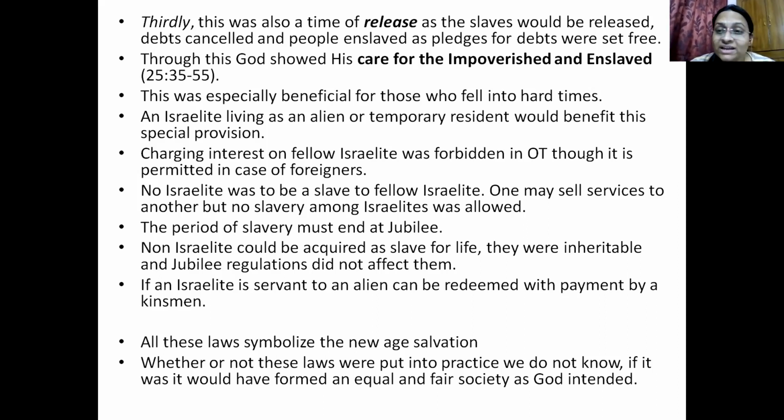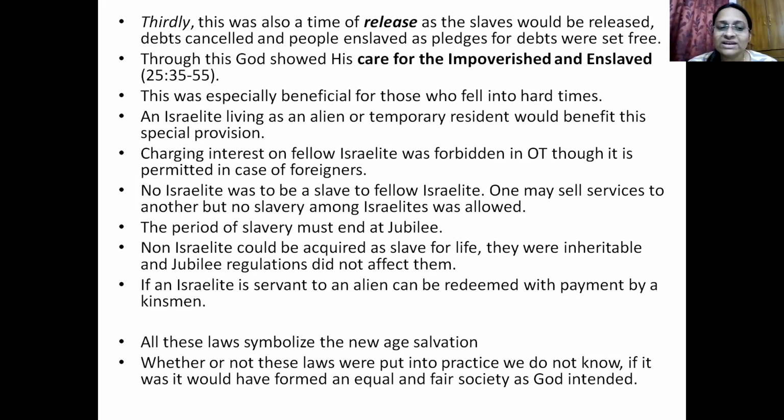Okay, but if it is a non-Israelite, if it's an alien, they can be acquired as hereditary. They can be kept as slaves for a lifetime, and it is inheritable, and you can pass on that slave or servant to your children also. So the Jubilee regulations will not affect a foreigner or an alien who has become a slave or servant.